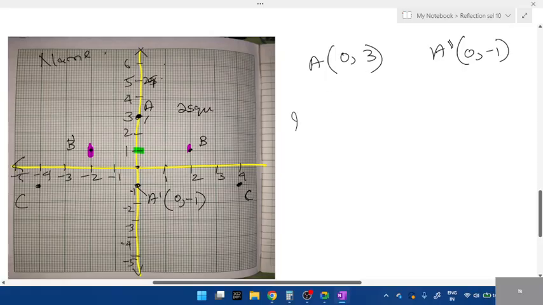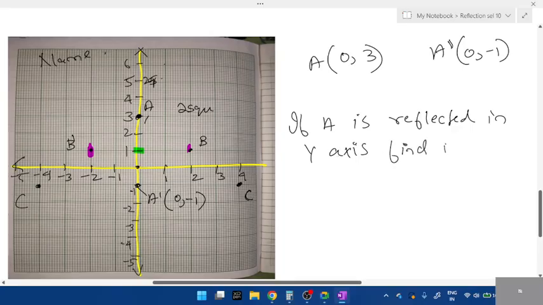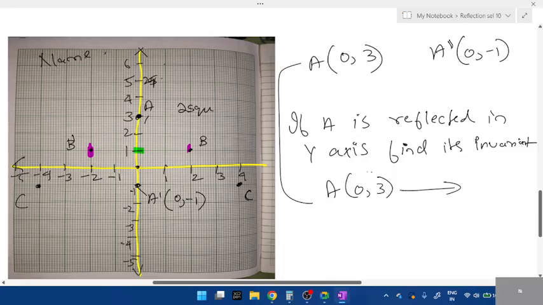So they'll ask a question: if A is reflected in y-axis, find its invariant. Okay, so take A. If it is reflected in y-axis, which value will be 0, students?